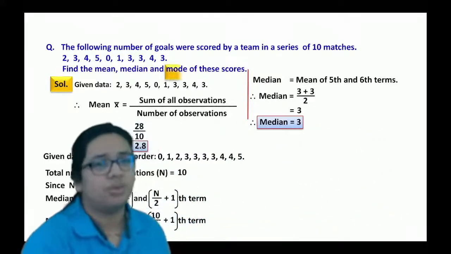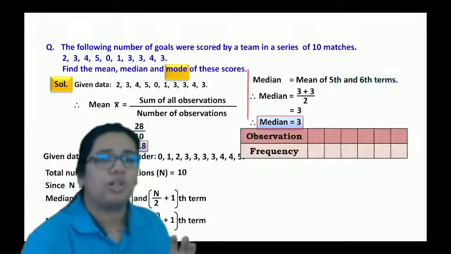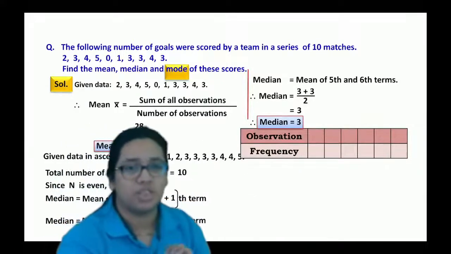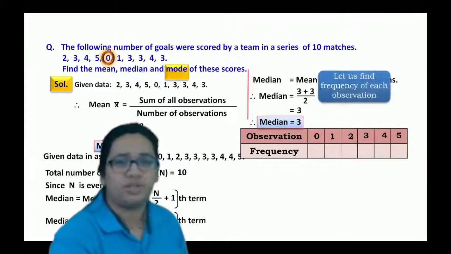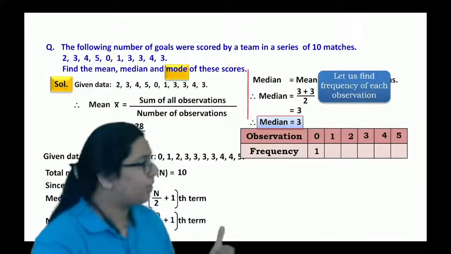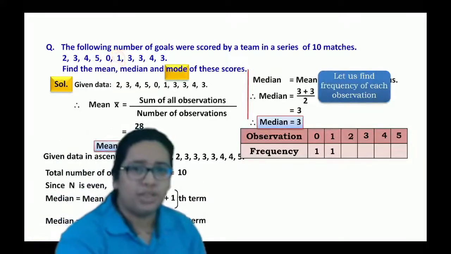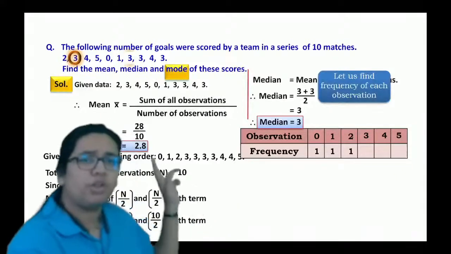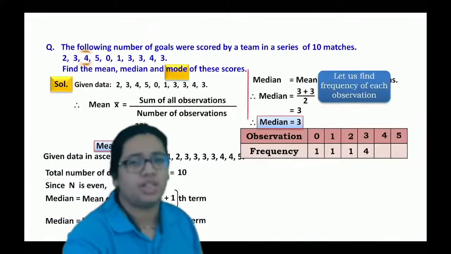And the last case is mode. For that, just write down the distinct observations: 0, then 1, 2, 3, 4, and 5. 0 occurs only one time, so the frequency of 0 will be 1. 1 is repeated only one time, and for 2, again 1. 3 is repeated 4 times, so we'll write 4.